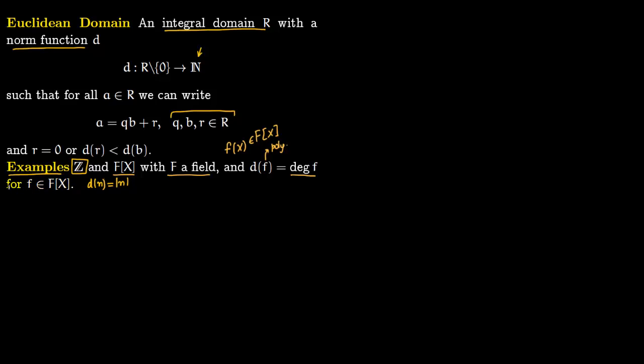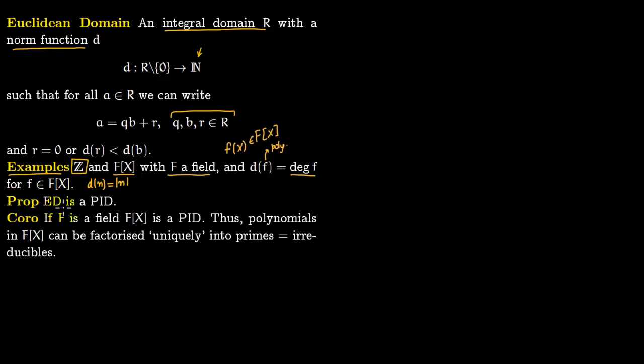So the first proposition we want to talk about is that a Euclidean domain is a principal ideal domain. Before we prove this, let us see a corollary. Now we have given an example. Say if F is a field, then F[x] is a principal ideal domain, because F[x] is a Euclidean domain, and this proposition says that a Euclidean domain is a principal ideal domain.